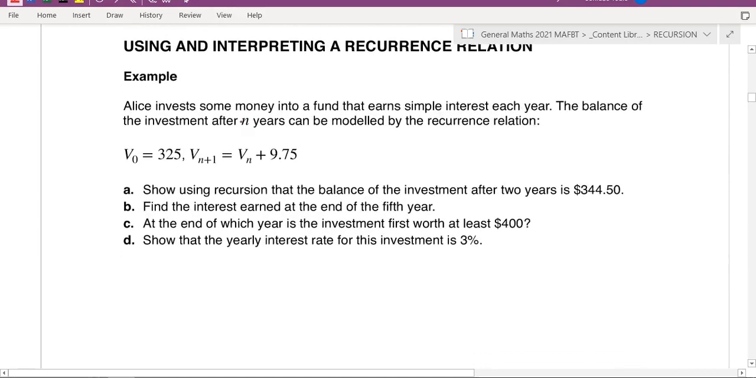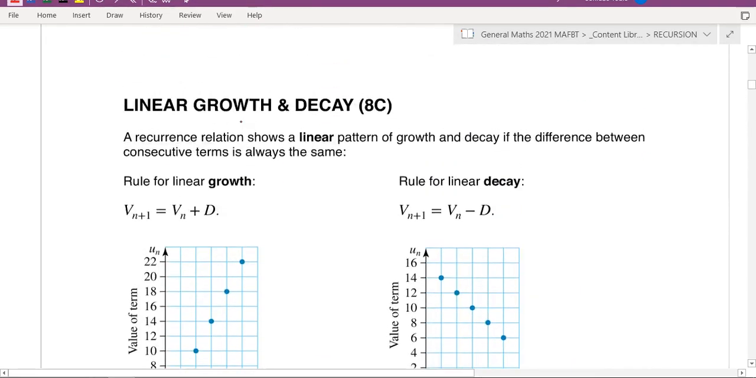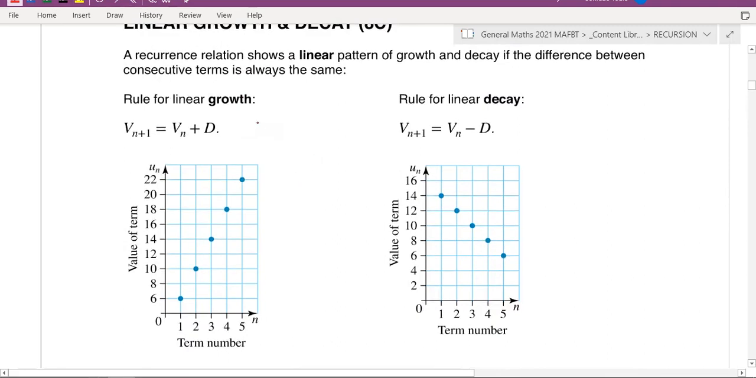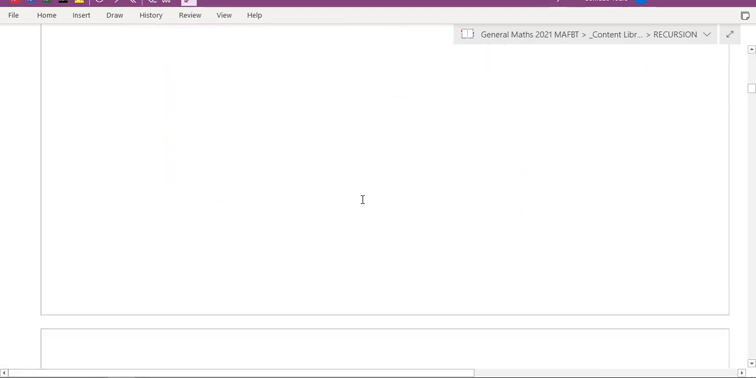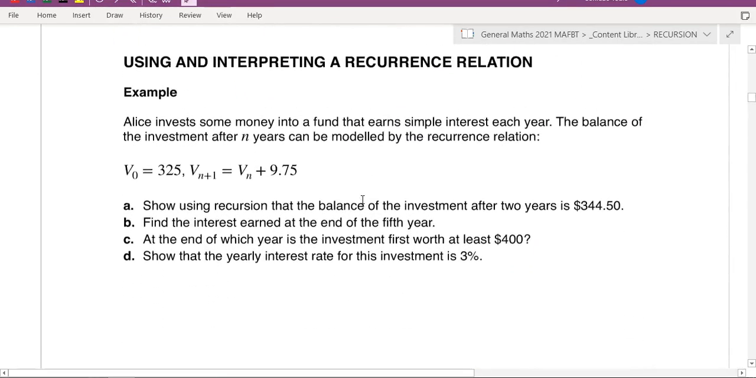Okay, let's do some examples. So this example, actually, I think I skipped on a few things. Oh yeah, skipped on this page. Sorry, guys. If you look at the linear graphs, remember linear, or when it comes to arithmetic, you'll notice that it's linear, so it's a straight line. If it's increasing, and if it's going down, that means it's decreasing. And it's always a straight line. Notice as well, if it's growth, it's plus the common difference. If it's decay, it's minus the common difference. Okay, let's keep going.